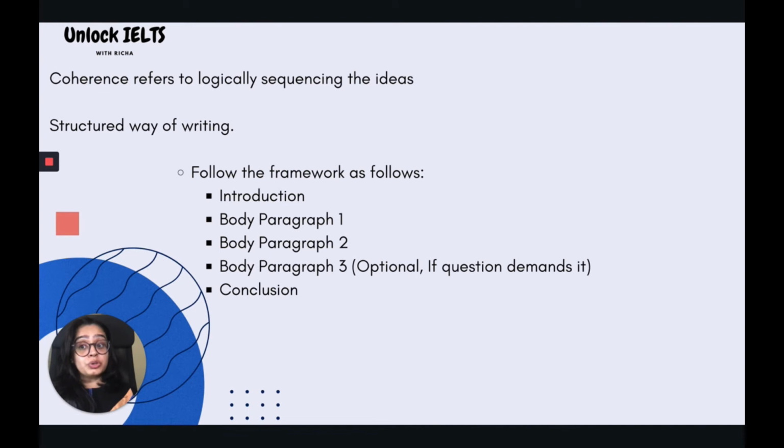Now let's dig into the coherence, which refers to logically sequencing the ideas. Here, you should always have a structured way of writing or presenting an essay. In case of an essay, you should always start with an introduction, followed by 2 or 3 body paragraphs, and lastly the conclusion. Here, the third body paragraph is always optional. You'll write the third body paragraph only if the question demands it. Otherwise, you should always follow the introduction, followed by 2 body paragraphs, and lastly the conclusion.